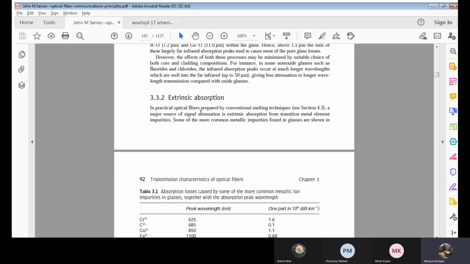Whatever base materials we put in during the fabrication process need to be taken care of before we produce it. Correct? The melting techniques, or the transition metal element related impurities, all of those will give you the extrinsic absorption, due to which there will be a signal attenuation.